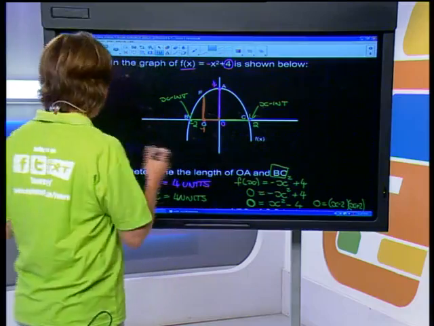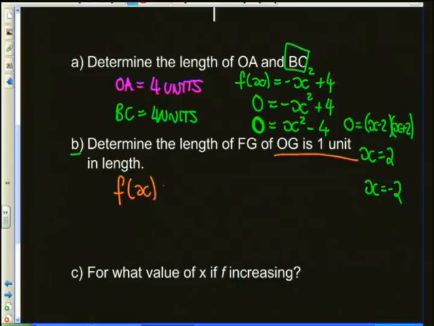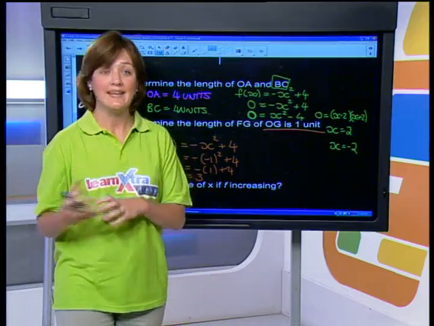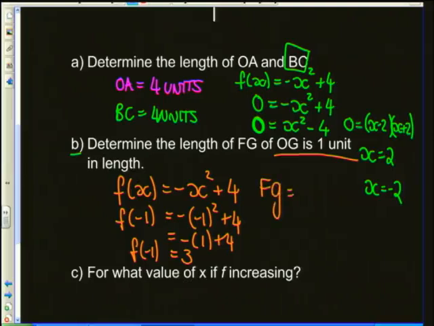So therefore, what we need to work out is what would the y value be where the x value is negative 1. So we're going to take our standard equation, the one we were given in the beginning, and I'm going to work out where x was negative 1, what's y? So f of negative 1 is going to land up becoming positive 1, and negative 1 plus 4 is 3. So f of negative 1, so in translation, where x is negative 1, y is 3. Okay? So therefore, what is the length of FG? FG is 3 units. Okay.